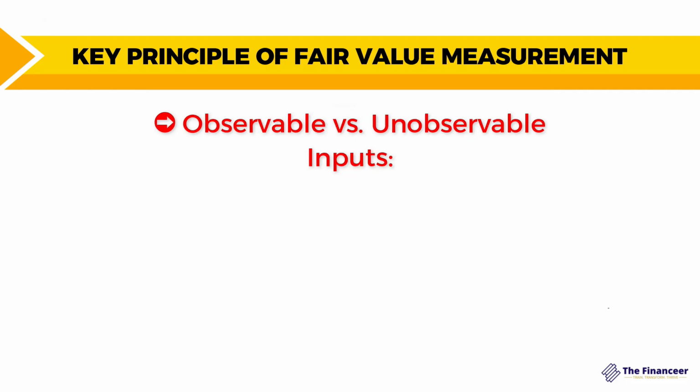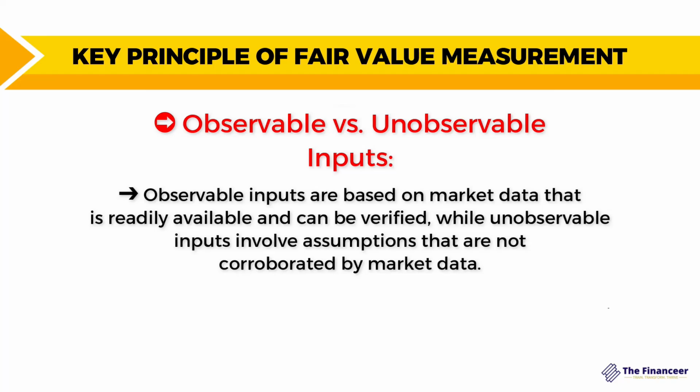Now, you might inquire about the words observable and unobservable. Observable inputs are based on market data that is readily available and can be verified, while unobservable inputs involve assumptions that are not corroborated by market data. So observable inputs can be seen in an active market, as quoted prices, for example.